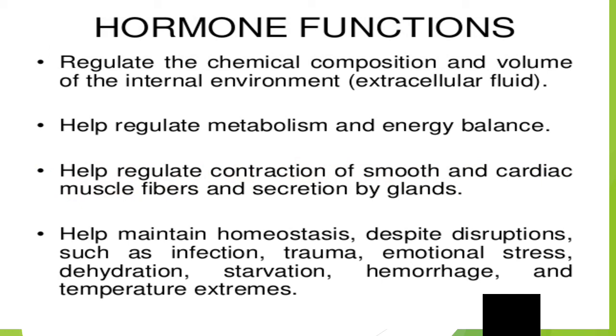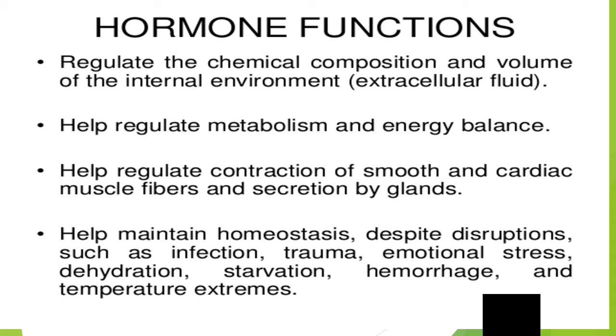First is to regulate the chemical composition and volume of the internal environment. So internal environment means the processes that occur inside our body are regulated by the hormones. Next is to help regulate metabolism and energy balance. So it also helps to maintain the energy in our body. So what is the meaning of metabolism? Students, metabolism is a process by which your food converts into energy in your body.